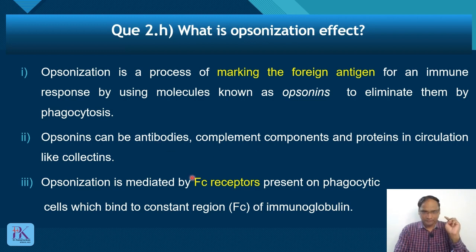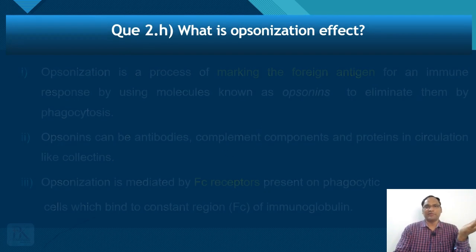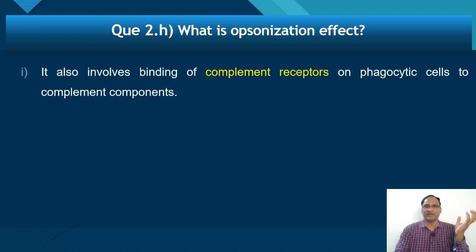For antibody, the opsonization is mediated by Fc receptors present on phagocytic cells, which bind to the Fc region or constant region of immunoglobulin. Similarly, for complement components, there are again receptors, which are called complement receptors. So the Fc receptor binds to the Fc component of the antibody, mainly IgG, and there is binding of complement receptor on the phagocytic cell to complement components.